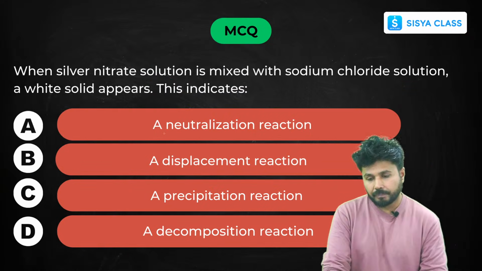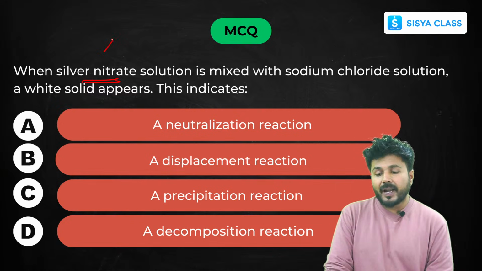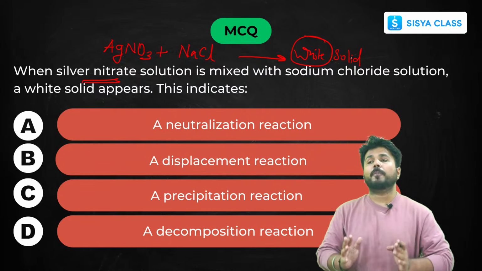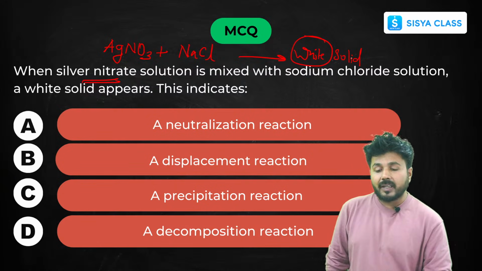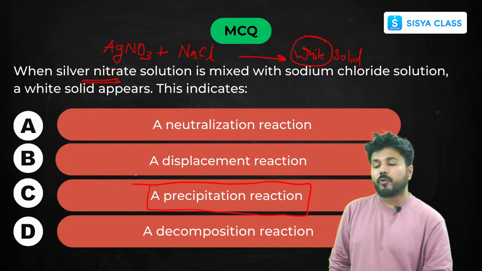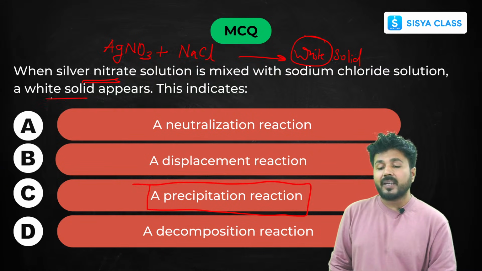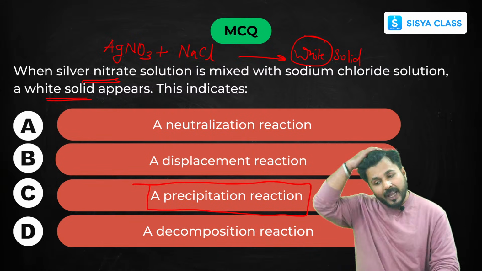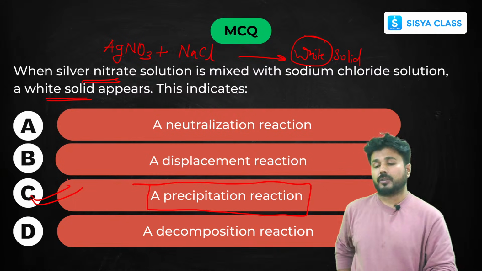Wherever there is a reduction process, that is your reduced. Now next one, if silver nitrate AgNO3 is mixed with sodium chloride NaCl, now you are seeing a white solid appearing, a white solid compound. And whenever an insoluble precipitate occurs, it is an indication of your precipitation reaction. So you don't also have to write the reaction. If you're seeing that anything solid is appearing on the product side, that means it's an insoluble precipitate, and that will be your precipitation reaction.